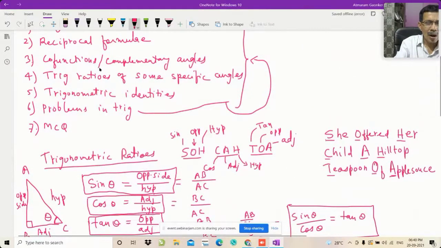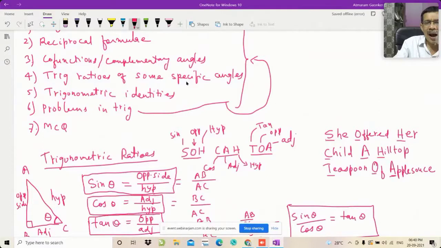I will tell you the co-functions or complementary angles, and then we will go for remembering trigonometric ratios of some specific angles. So that is, sine of 0 is how much, sine of 30 is how much, sine of 45 degrees is how much, sine of 60 is how much, sine of 90 is how much. These ratios without forgetting, and I will tell you how to remember those things with the help of a trick.